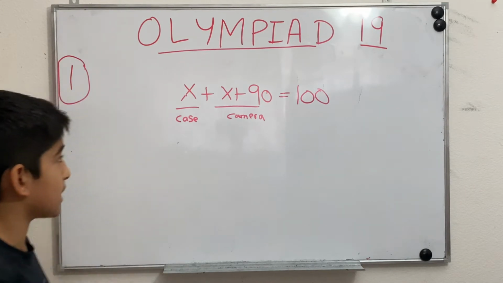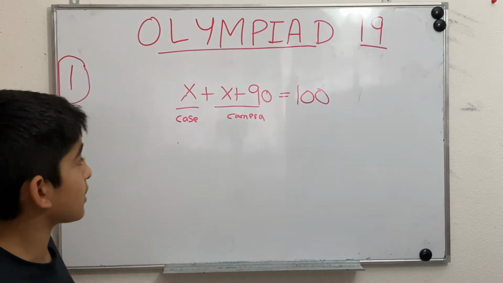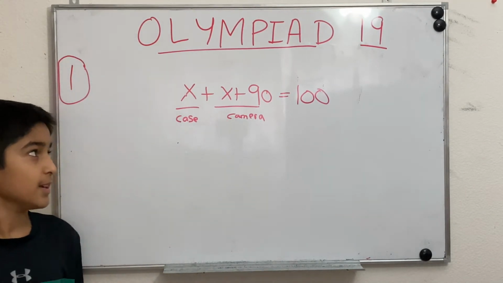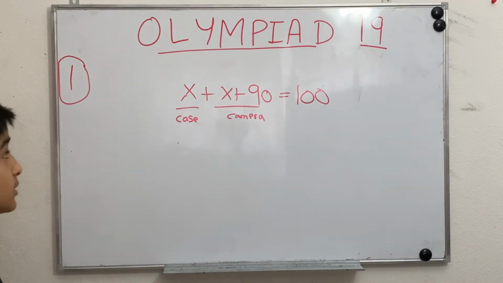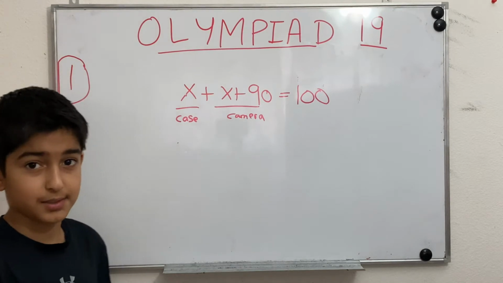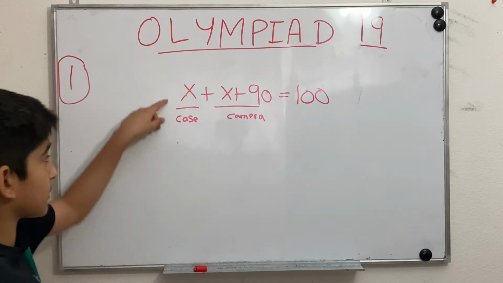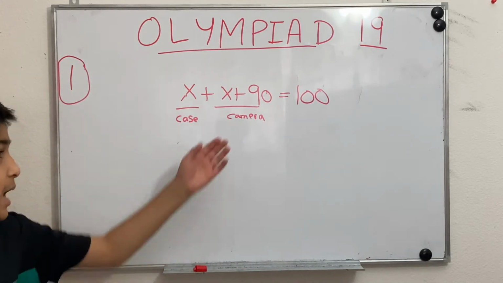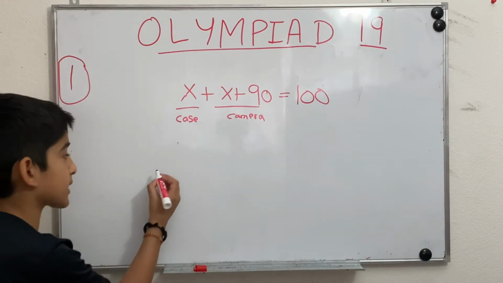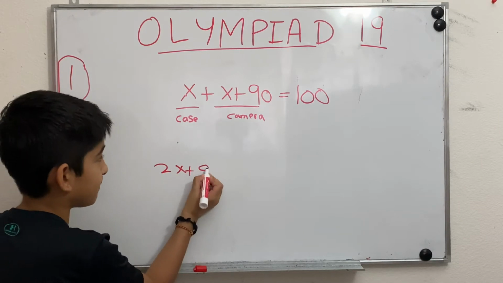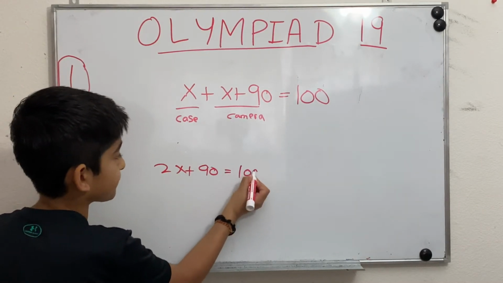So, as the question says, a case plus a camera is equal to $100. And the camera is 90 more dollars than the case itself. We're supposed to find how much a case costs. So I assumed the case has a value of x, and the camera has a value of x plus 90. So x plus x is 2x, so 2x plus 90 is equal to 100.